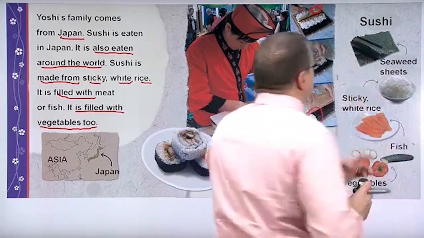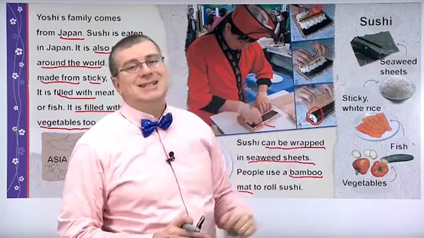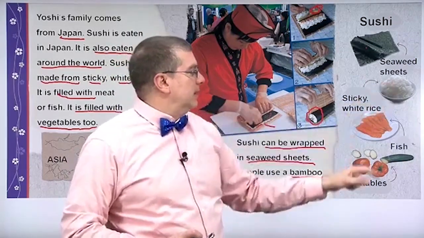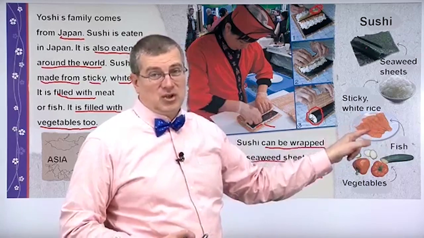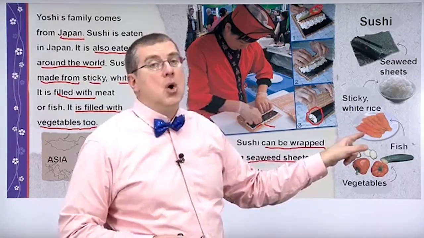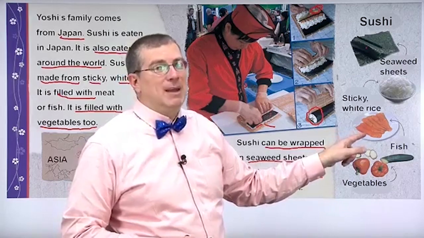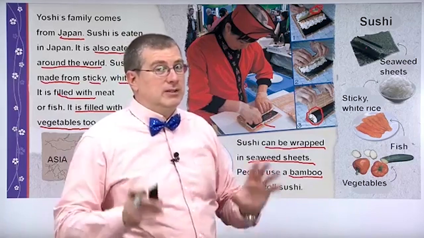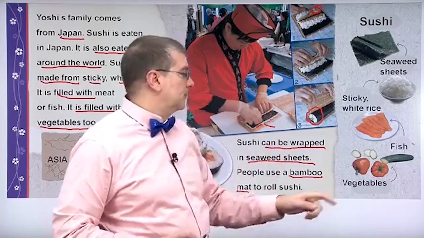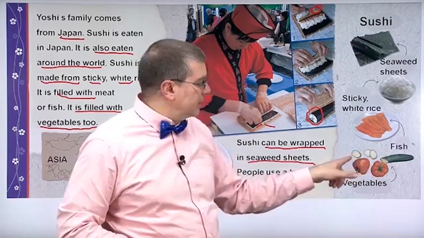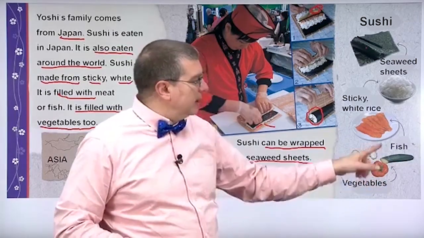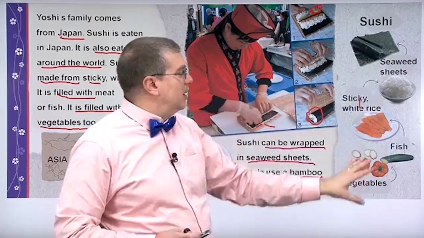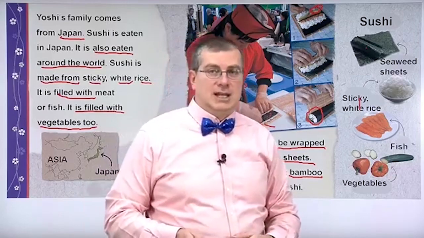So sushi, seaweed sheets here, seaweed sheets. This one is sticky white rice. Here we have fish. This type of fish, many types of fish. This one looks like salmon. It's very good, especially in sushi. That's a very good, healthy fish for you. And of course, many kinds of vegetables, right? Types of red pepper and cucumber are very common, right? Okay, so these are the types of things that people use to make sushi.